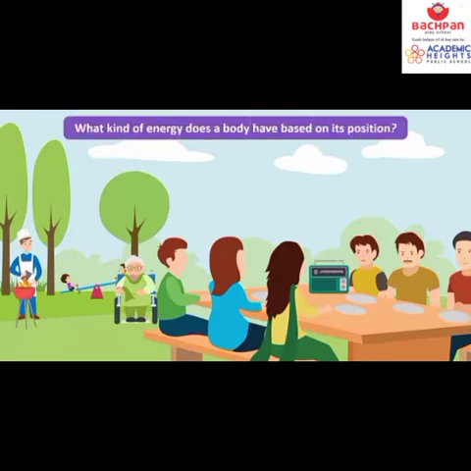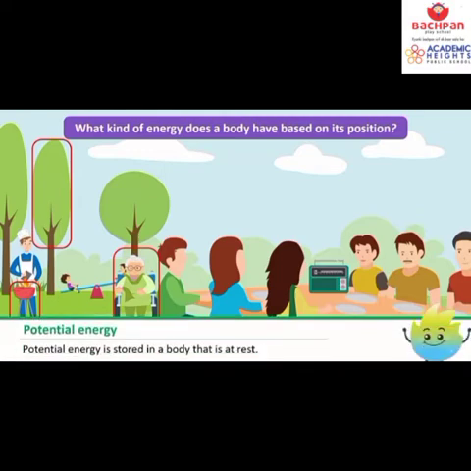now just see, some people are sitting here. What kind of energy does a body have based on its position? They are sitting still, the tree is still, the lady in a wheelchair is still, but still some energy is stored. What type of energy is this? This is potential energy. Remember, potential energy is stored in a body.